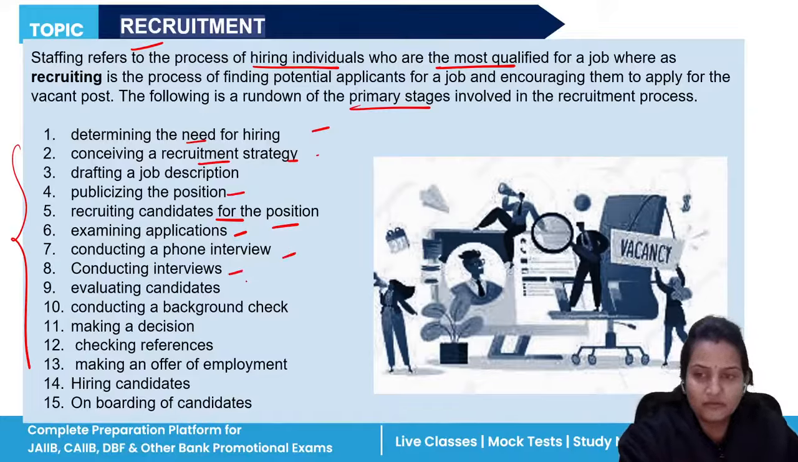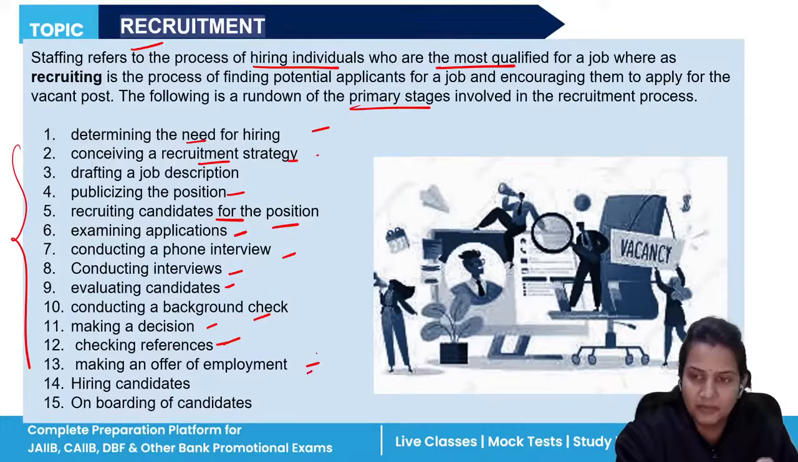After conducting interviews, the recruiters, the HR members, will evaluate the candidates. They will check their background. Then, after everything is fine, they will make a proper decision about checking references. After making the decision, they will check the references.